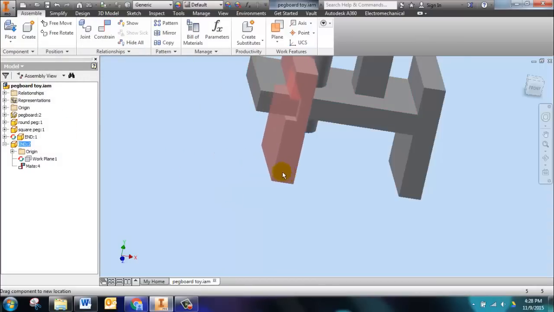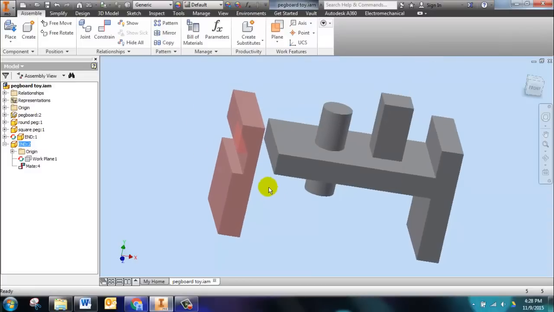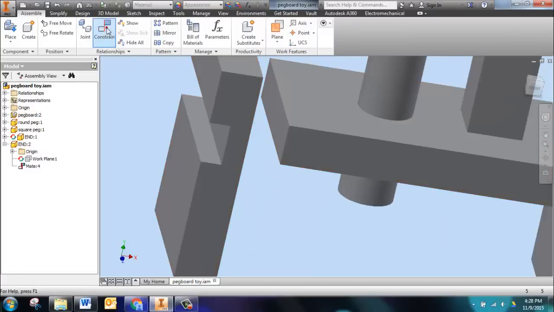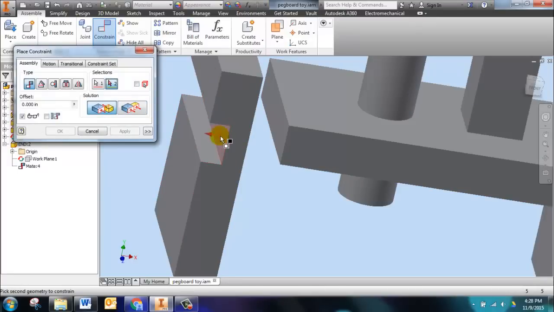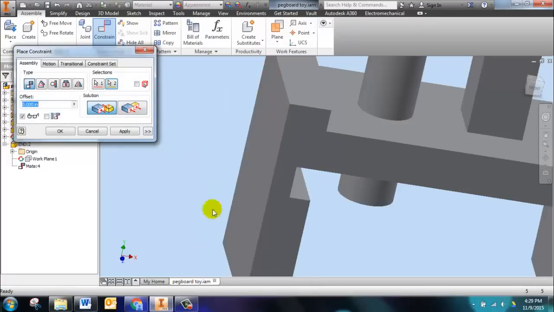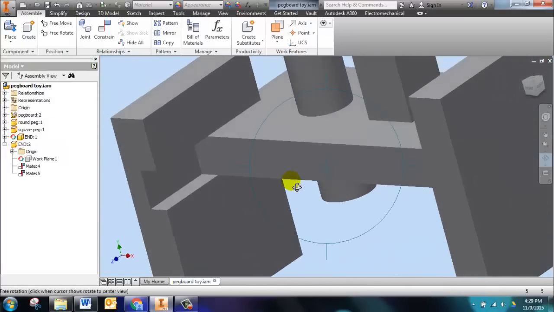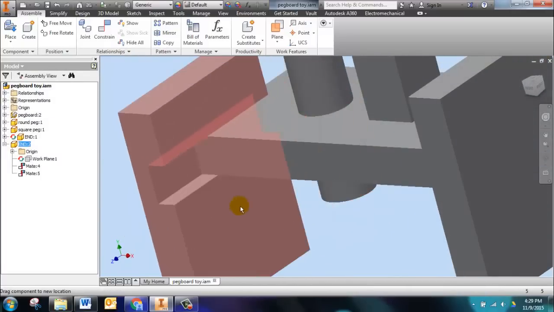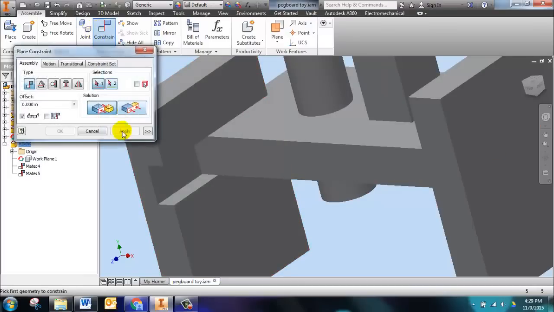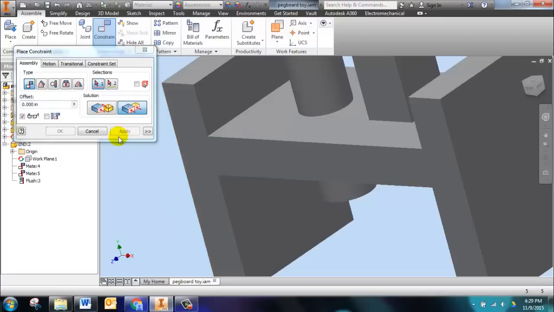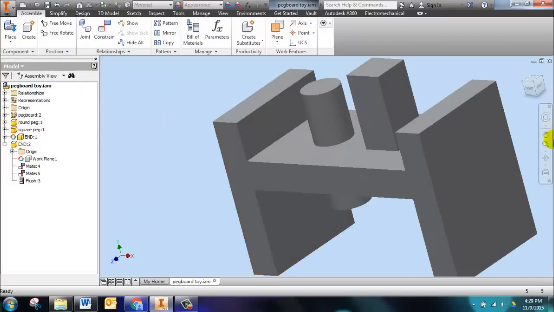Notice how I can move it? Okay? I want to be able to see these shapes. Let's constrain this one now to here. Okay, good. But notice it's still not perfect. See how I can actually still move it this way. So we need one more constraint. This one to this. Ah, but we have to change to flush. Instead of mate, we'll be flush to here. And then apply. Isn't that beautiful? Look at that.